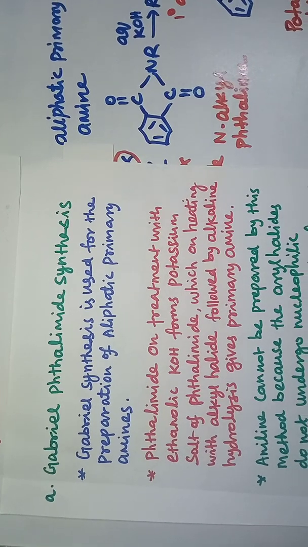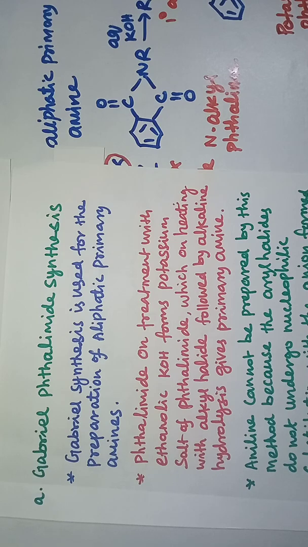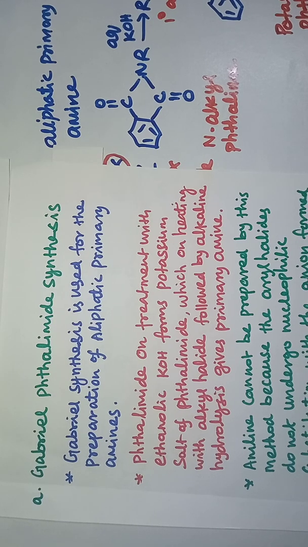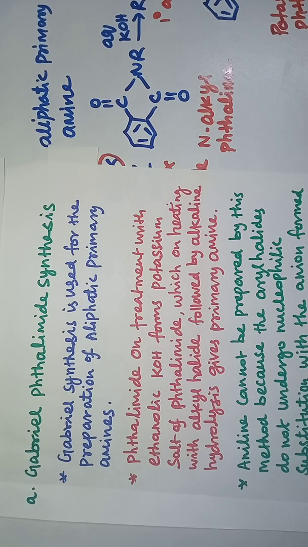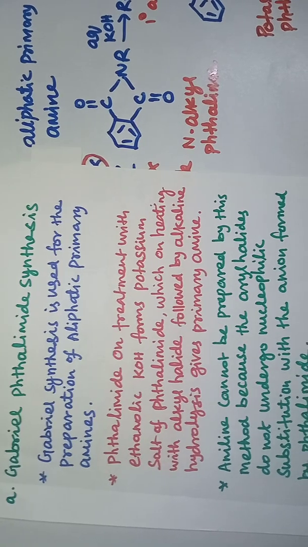In this method, phthalimide on treatment with ethanolic or alcoholic potassium hydroxide gives the potassium salt of phthalimide, which on heating with alkyl halide, followed by alkaline hydrolysis, gives primary amine.